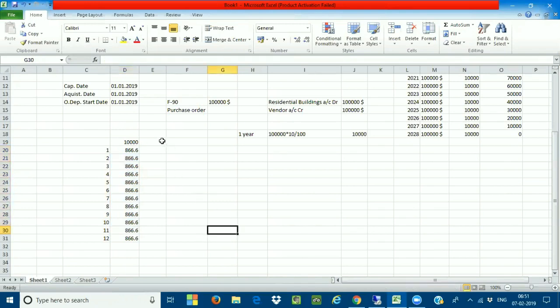Exactly. There is a transaction code called AFAB. AFAB is the transaction code where we calculate the depreciation. For example, if you see here.